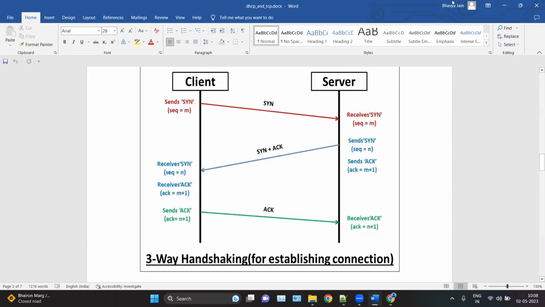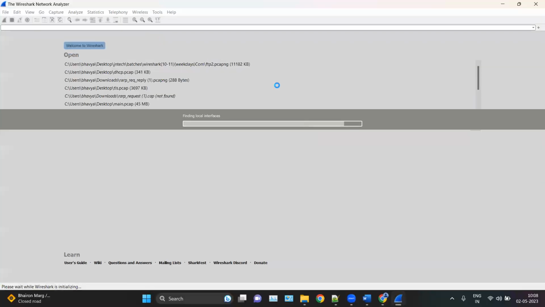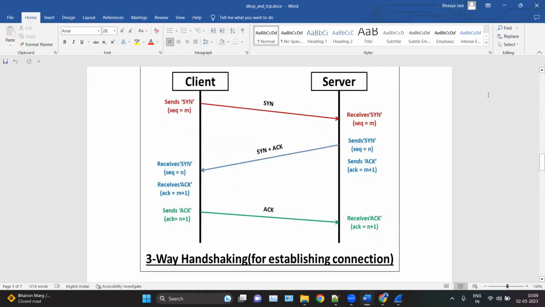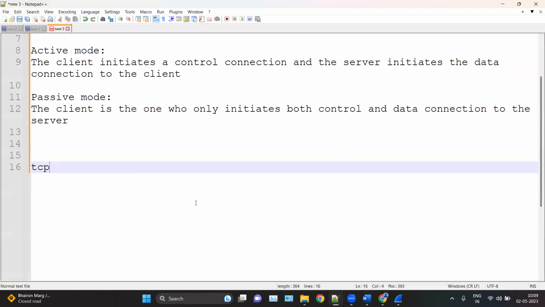Okay, so we can simply analyze this. It is way more simple. We can select any file. This one is TCP, a simple connection without any security. That is the TCP three-way handshake, a simple three-way handshake without any encryption or security.